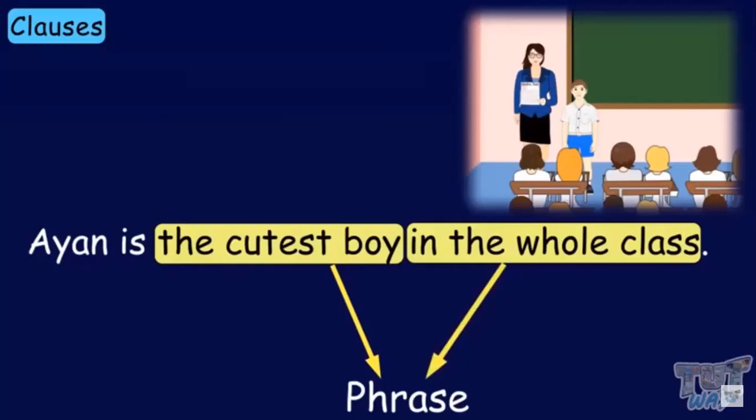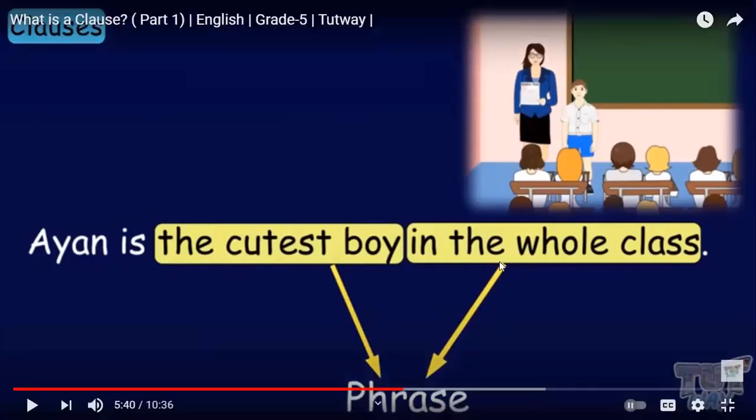Now we know what phrases and clauses are. Now we have some groups of words. So the cutest boy is a phrase. What type is it? The cutest boy. What's the type of the phrase? Adjective. Great job. Adjective phrase. Because it starts with what? What kind of adjective is that?